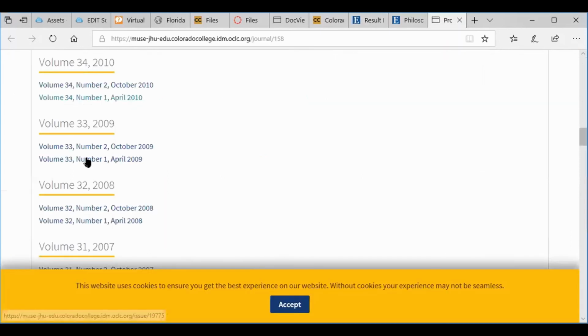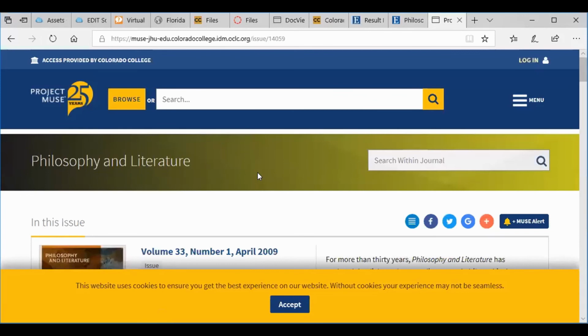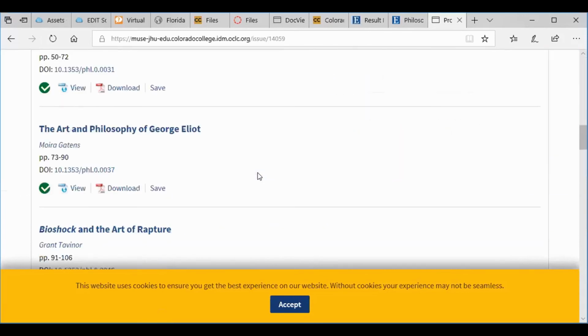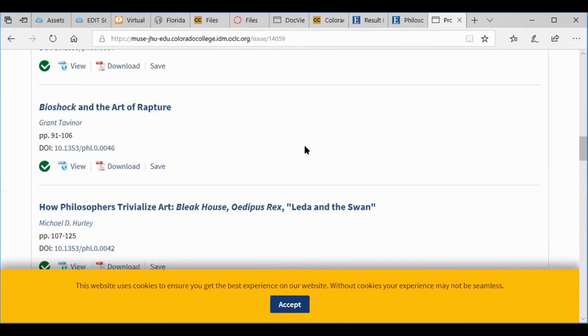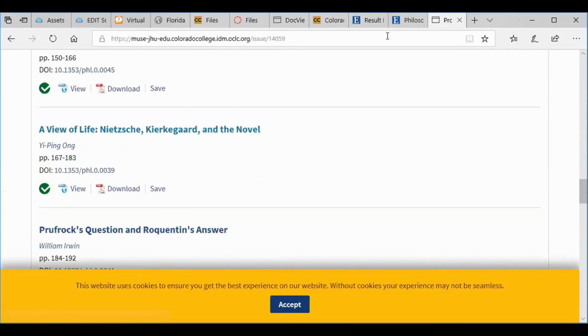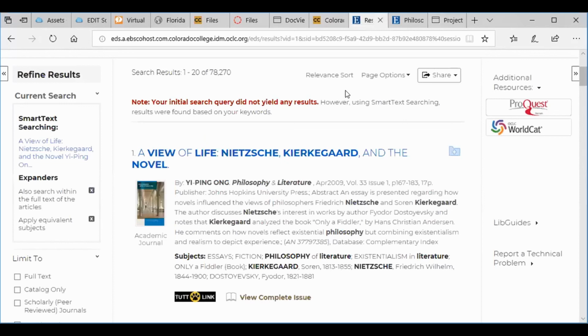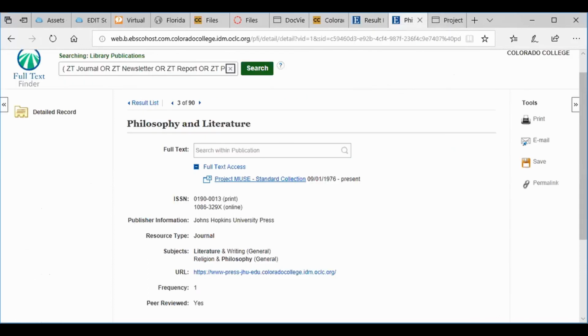So 33, issue 1. So these are two different ways that we can track through, and then we start to see all of the articles that were written, and they go up by page number, so we need to scan down, and here it is. So those are two ways to track. The first being OneSearch. That's great. Just type your title in, and usually it'll pop up. If for some reason it doesn't, you can track through that journal finder to find it that way.